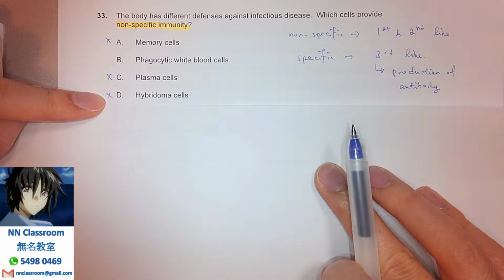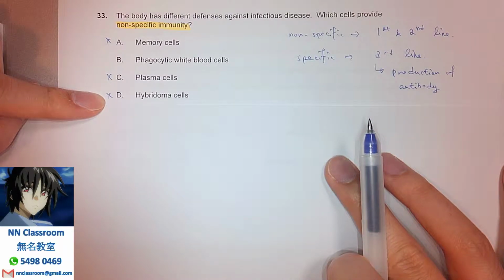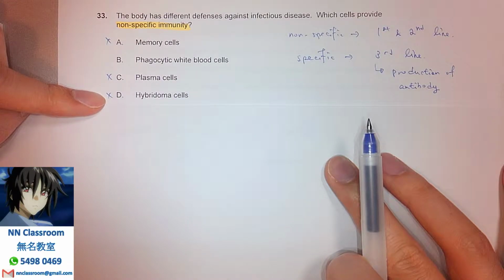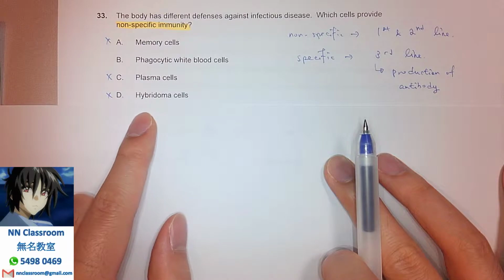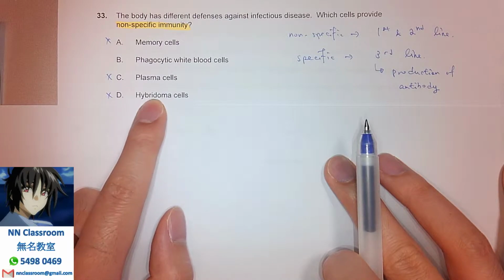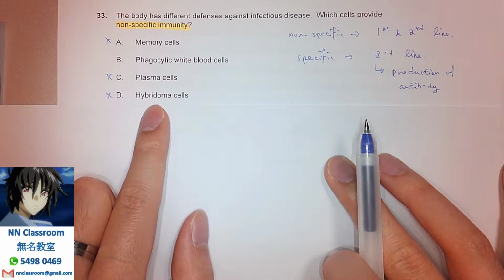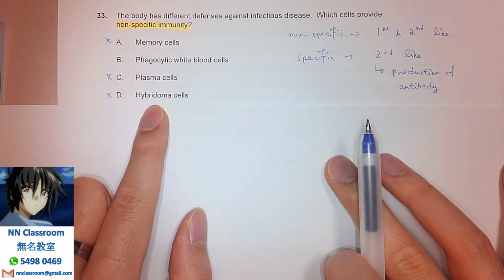And D, Hybridoma. Actually, Hybridoma is a higher level content relating to topic 11, animal physiology. Hybridoma, first of all, supposedly is not a natural type of body cells, so that's why it's not even related to our body in fighting infectious disease, right? But what's more important about Hybridoma is that it is still a mixture of two cell lines. The first one is a B lymphocyte cell, and the second one is a cancer cell. By mixing these two types of cells together, we generate the concept of hybridoma cells. So hybridoma cells still contain the specific immune response type of cell, which is the B lymphocyte.